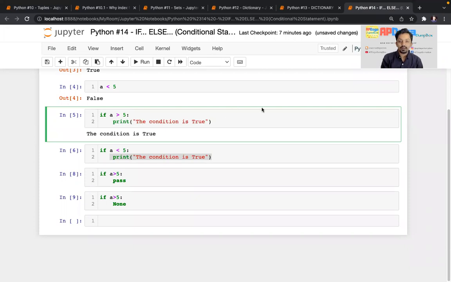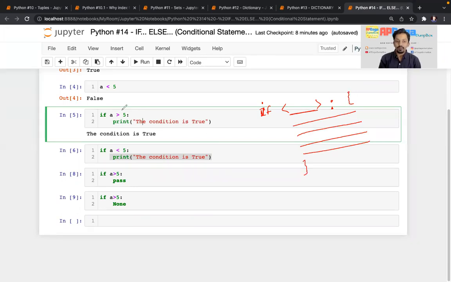The syntax is like this: if, in small letters. Here there must be some condition. After the condition, there must be a colon. And whatever you want to execute if the condition is true, you should write over here. See, there is no opening or closing bracket, because whenever this condition is true, you can execute not only one line of code, you can execute multiple lines of code as well.